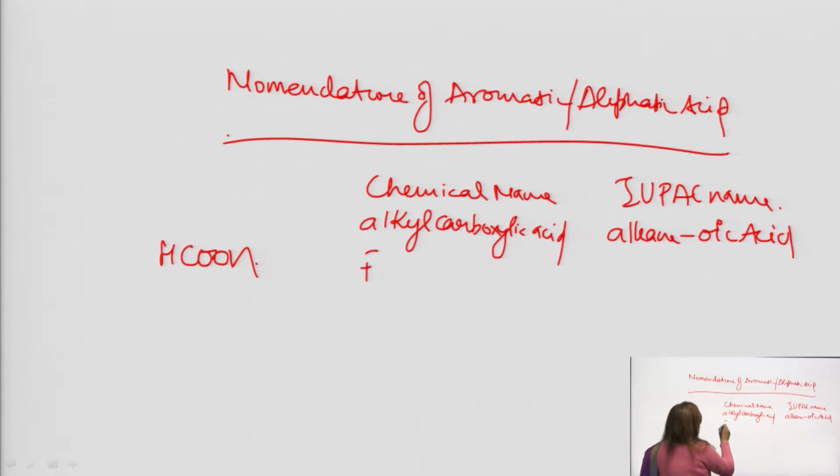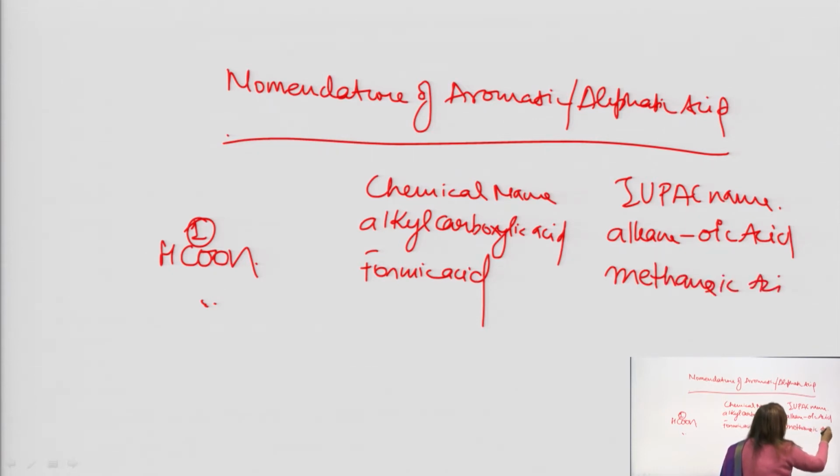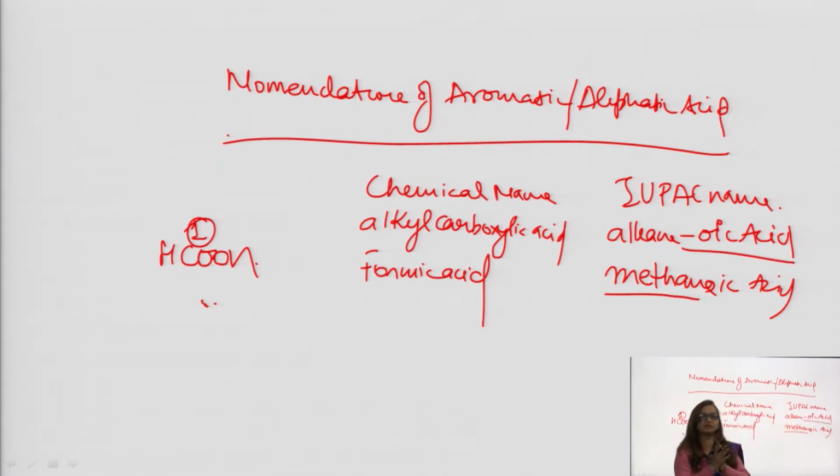So, the common name of this is formic acid, but in the IUPAC nomenclature we always count the carbon of the COOH group also. So, here only one carbon, so the alkane is methane, and with oic, by the combination of both these, it becomes methanoic acid.